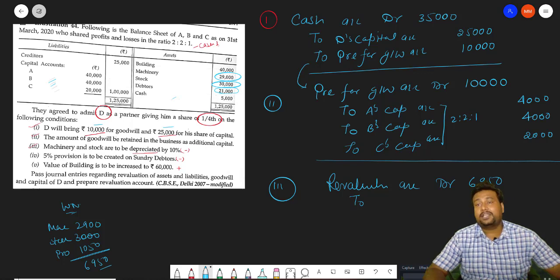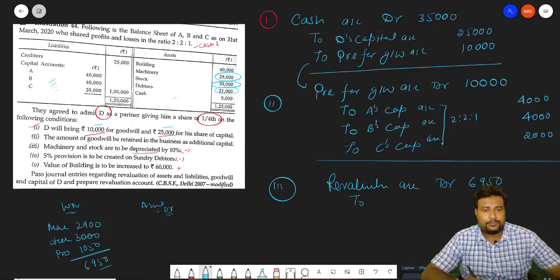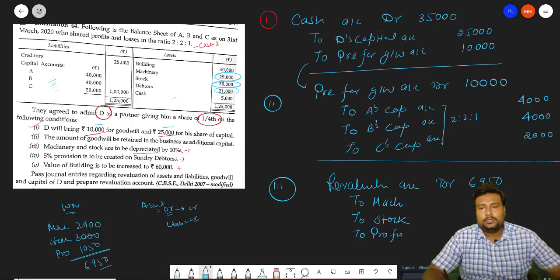Our assets decrease. When assets decrease, the nature of assets is debit, and when they decrease, they are credited. So to machinery, to stock, and the provision for debtors is our liability; when liability increases, it is again credited. So to provision for sundry debtors.